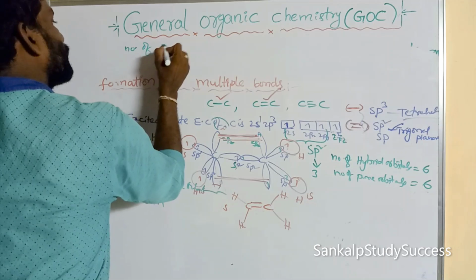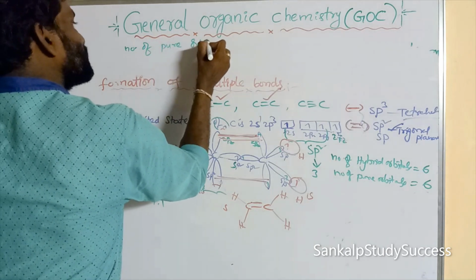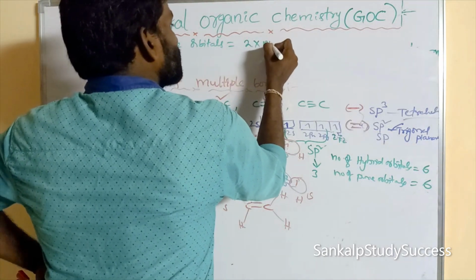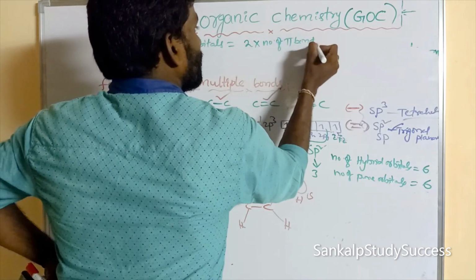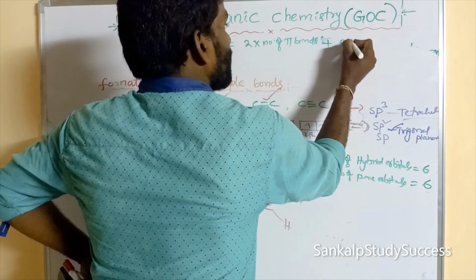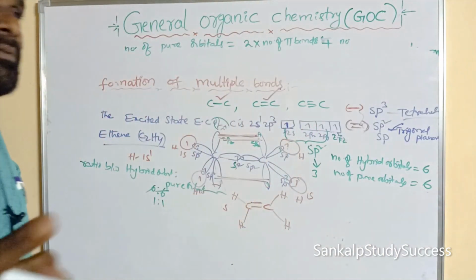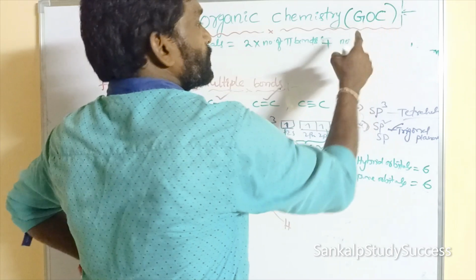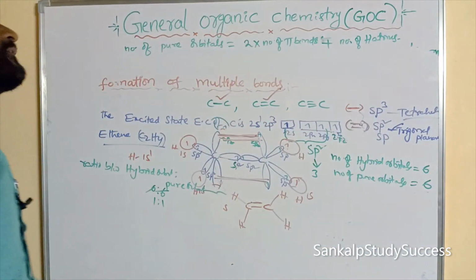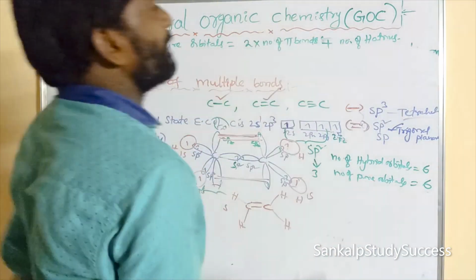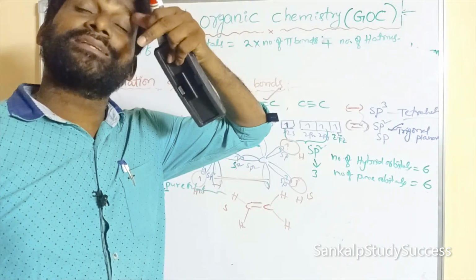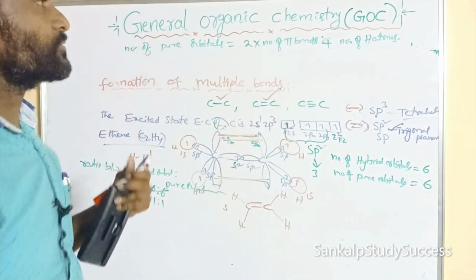The number of pure orbitals is equal to 2 into the number of pi bonds, plus the number of other atoms except carbon, or the number of hydrogen atoms. So this is the formula.